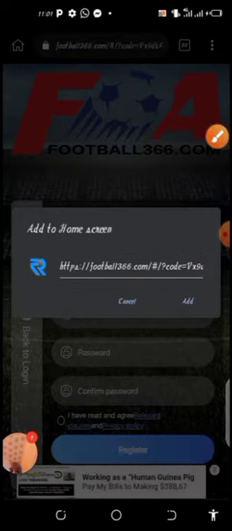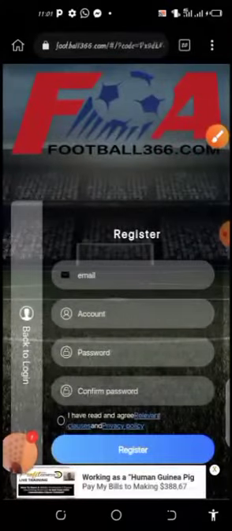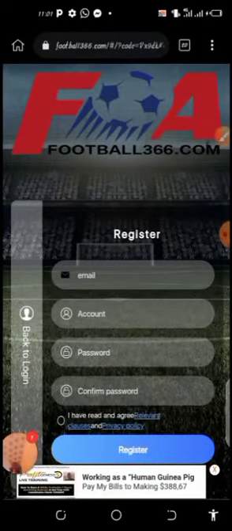Immediately you click on add, you will see it in the form of an application on your home screen, without going through the link that I sent to you before you can access the dashboard.